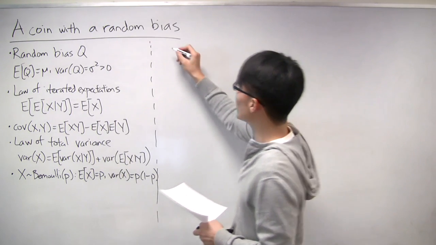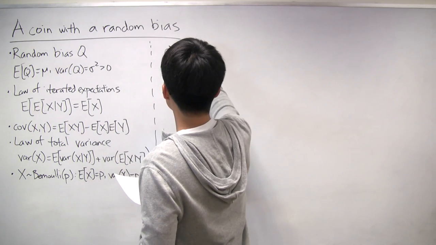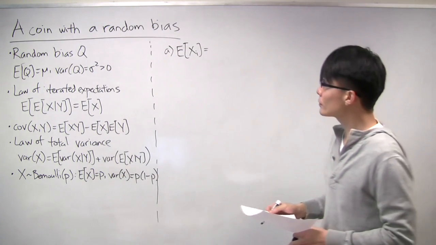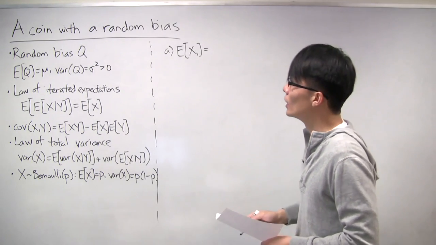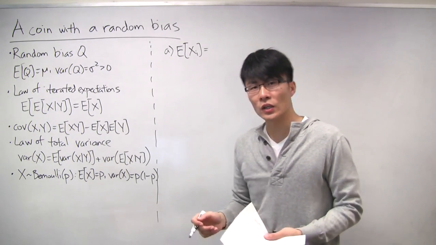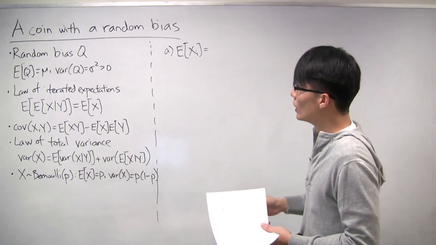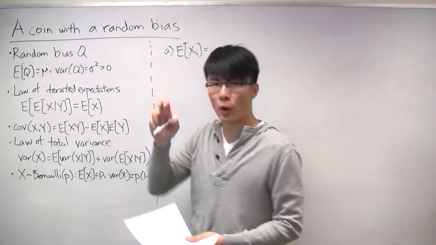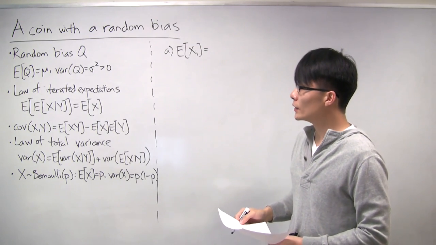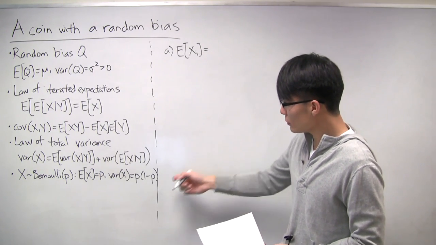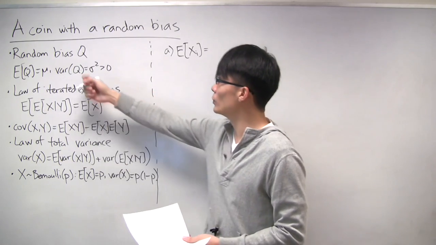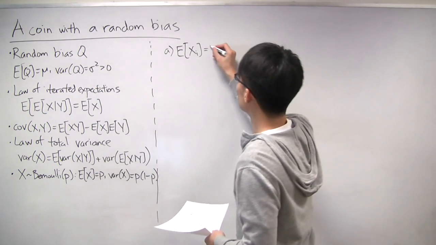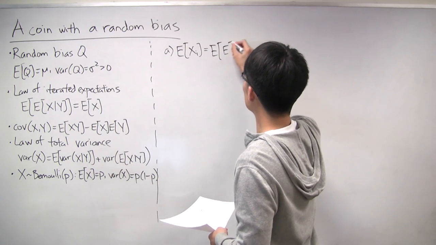The first thing that we need to calculate is the expectation of each of these individual Bernoulli random variables, Xi. How do we go about calculating this? Well, the problem gives us a hint. It tells us to try using the law of iterated expectations. But in order to use it, you need to figure out what you need to condition on. What takes the place of y? In this case, a good candidate for what you condition on would be the bias, the q that we're unsure about. Let's try doing that and see what we get.